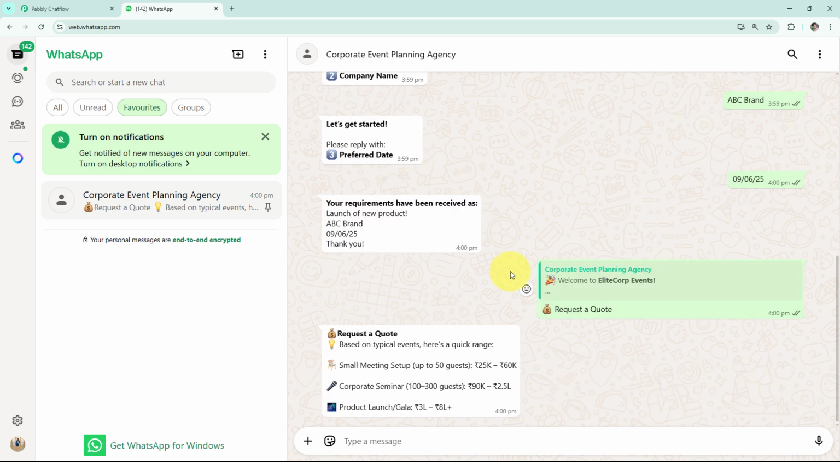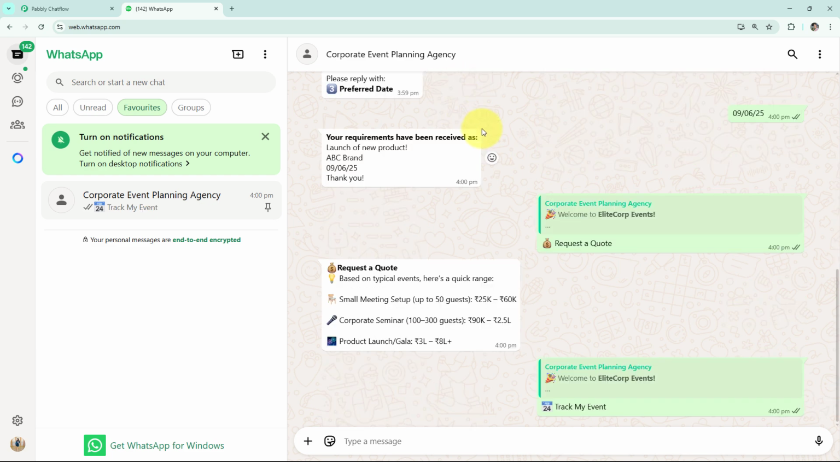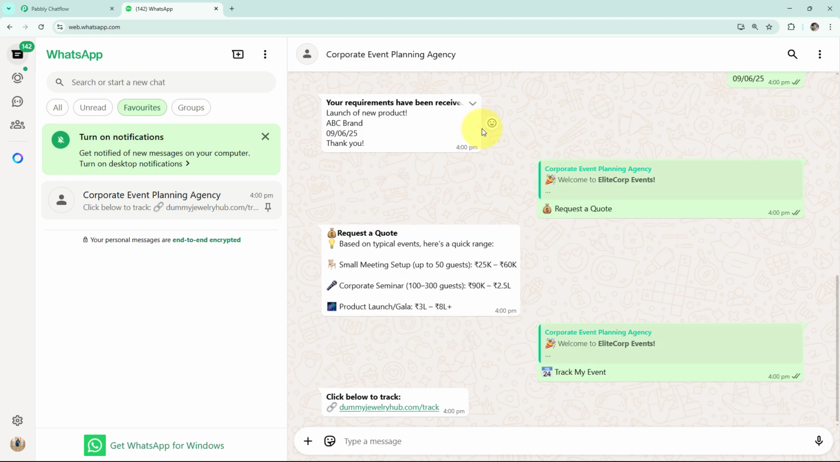And it responds with based on typical events, here's a quick range. And it has provided us with all the ranges such as small meeting setup, corporate seminar, and product launch / gala. Next, I'm going to select the last option that says track my event. And it says click below to track event, and it has provided us with a dummy tracking link. So this is the WhatsApp chatbot that I have created for a corporate event planning agency with the help of Pabbly Chatflow.